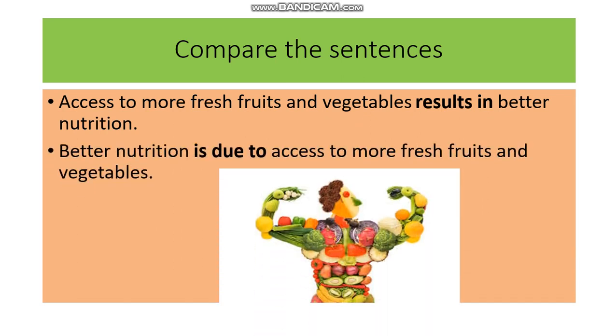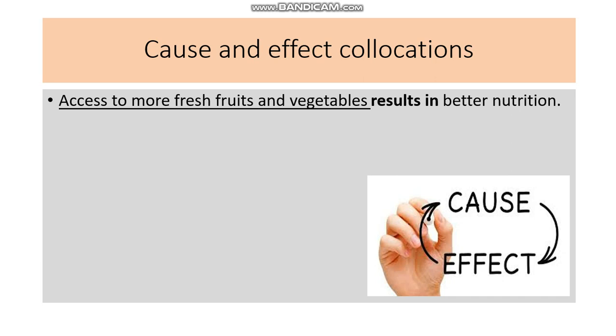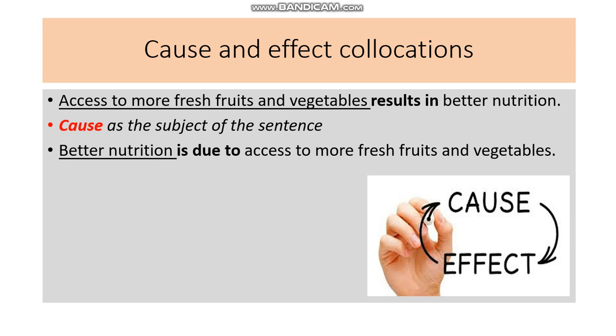It can be easily noticed that the sentences have similar meaning, however, they differ in the structure and partly in vocabulary. The reason for this lies behind the fact that the sentences express relations between causes and effects. In the first sentence, the reason comes first in the sentence. In the second sentence, effect is the subject of the sentence. As a result, we use different collocations to express these ideas.